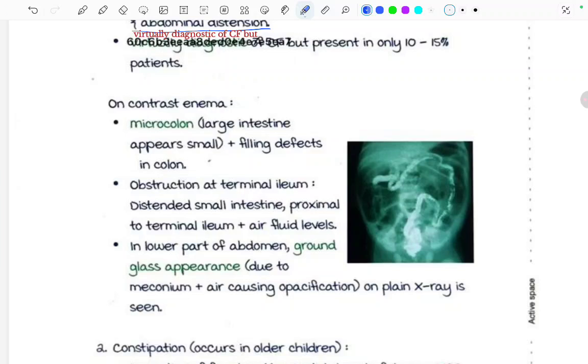Okay, and there was obstruction at the terminal ileum. This leads to distended small intestine. The large intestine appears small, but the small intestine appears distended. This is proximal to the terminal ileum, right? And air fluid levels are also seen. In the lower part of the abdomen, a ground glass appearance is seen due to meconium and air causing opacification on the plain X-ray.